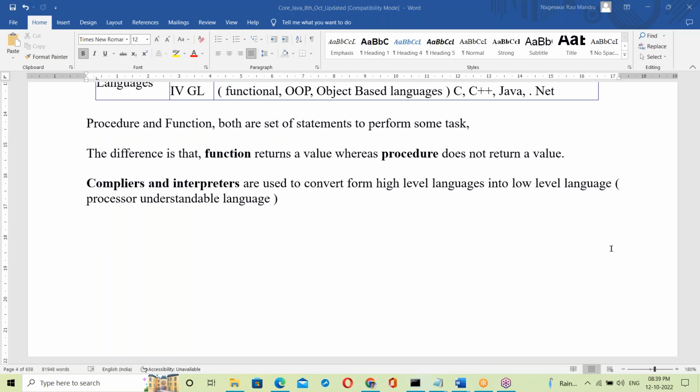Are you understanding clearly? I explain slowly, clearly and neatly, so everyone can understand easily.